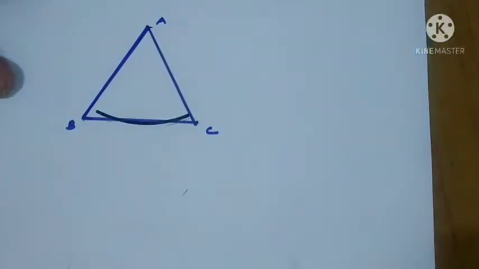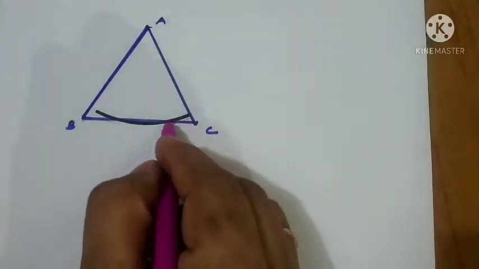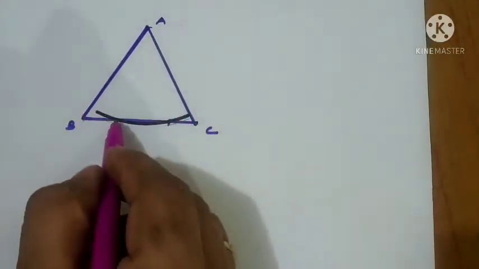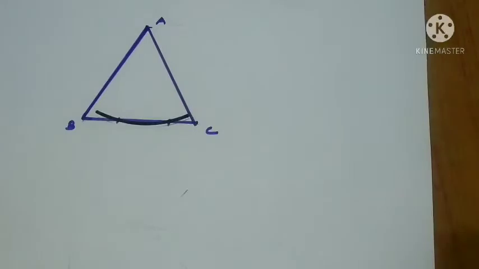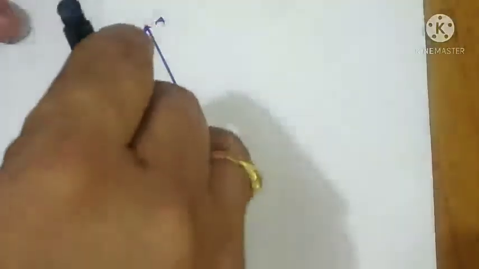Say the arc cuts the side BC at 2 points. Which are the 2 points? Here and here, right? Now from there, with an equal arc radius, we have to draw 2 more arcs.